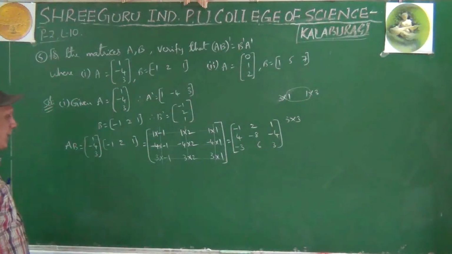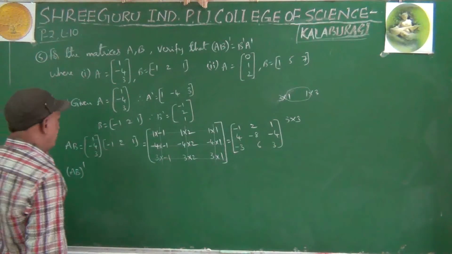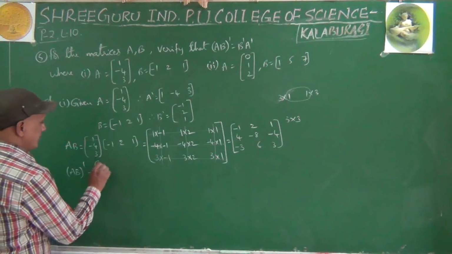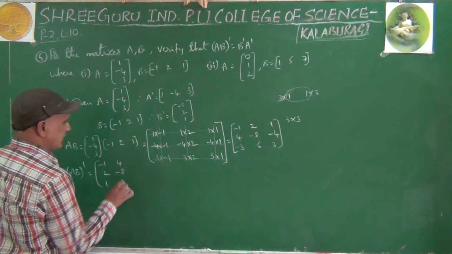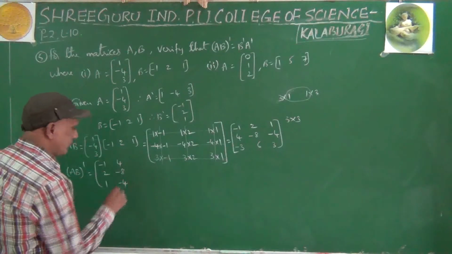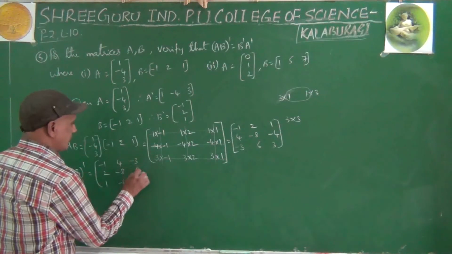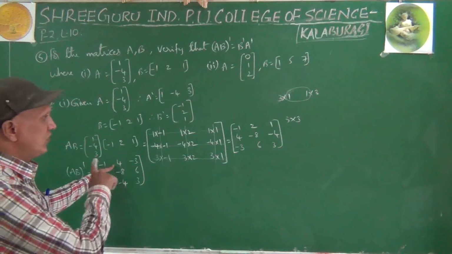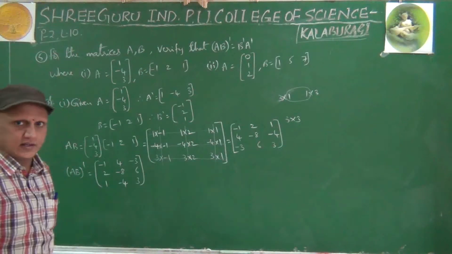This is our AB. What is AB whole dash? AB whole dash is nothing but transpose of that. First row becomes first column. Second row becomes second column. Third row becomes third column. First row minus 1, 2, 1. Then 4, minus 8, minus 4. Then minus 3, 6, 3. This is AB whole dash.